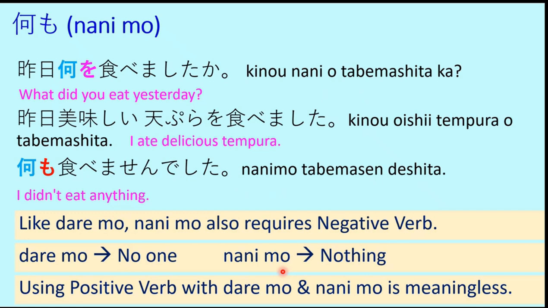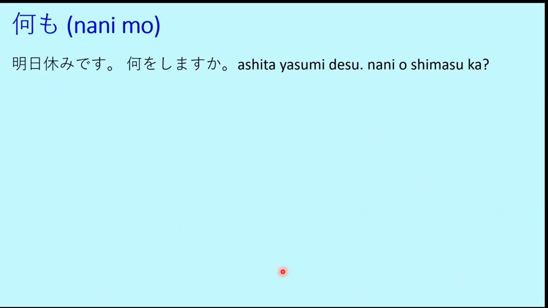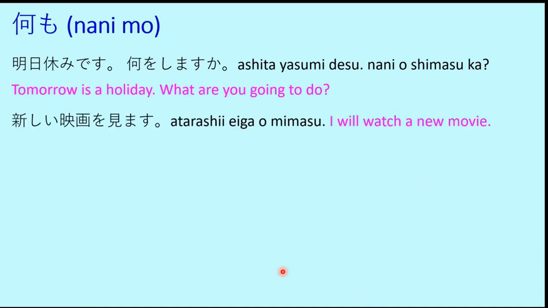何も食べませんでした。昨日何を食べましたか？何も食べませんでした。明日休みです。何をしますか？ Tomorrow is a holiday. What are you going to do? 新しい映画を見ます。I will watch a new movie. So this is adjective atarashi, which means new. Eiga is movie or film. Mimasu is the verb, which means to watch. Atarashi eiga o mimasu. I will watch a new movie.